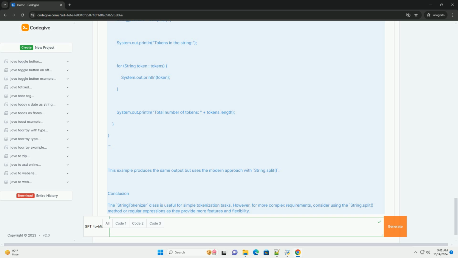Conclusion. The StringTokenizer class is useful for simple tokenization tasks. However, for more complex requirements, consider using the String.split method or regular expressions as they provide more features and flexibility.